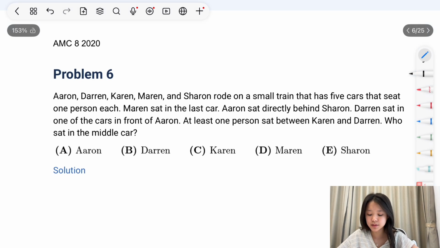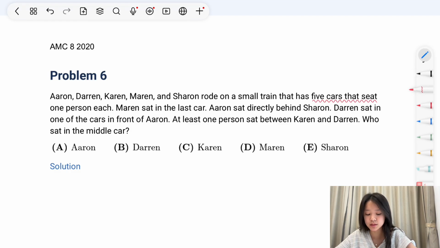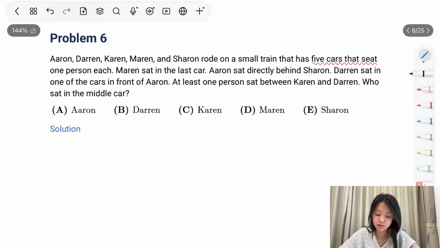Problem 6. There are 5 people in this train, and there are 5 cars that each have 1 seat. Maren sat in the last car, Aaron sat directly behind Sharon, and Darren sat in one of the cars in front of Aaron. At least one person sits between Karen and Darren, who sat in the middle car.